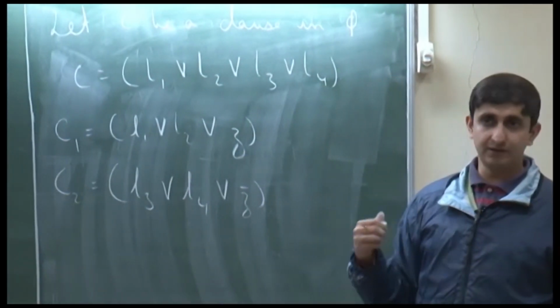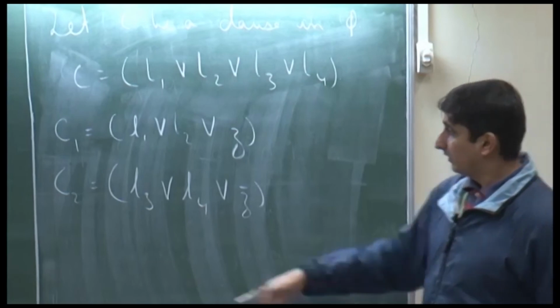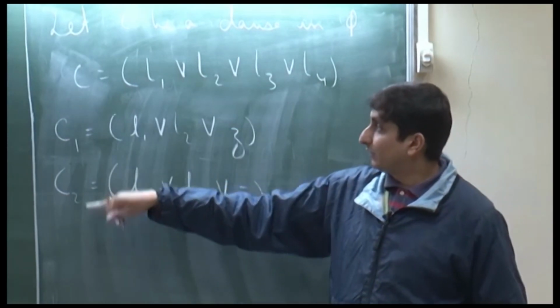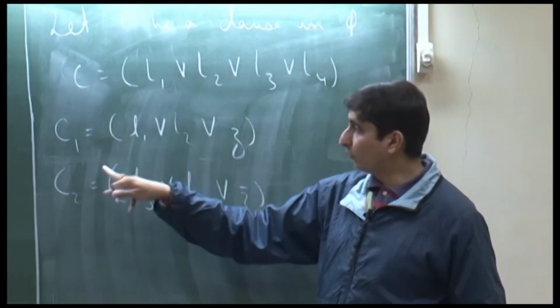These are the two clauses that we construct from C, and note that both have 3 literals in them.